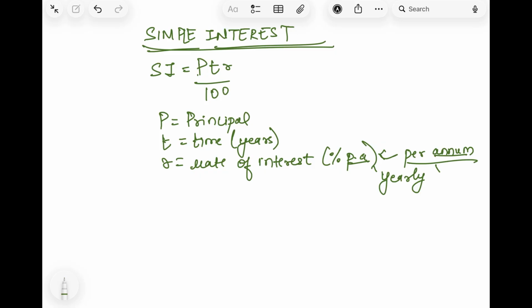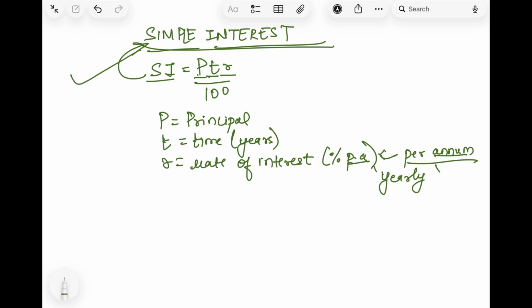So the interest is taken on the yearly basis, not on monthly or some other base. So they calculate the interest on the amount we have according to an entire year. So this is the formula, and SI is nothing but the simple interest. So SI is equal to PTR upon 100 is the formula to find out the simple interest. Not only simple interest, if simple interest is given and you have to find out principal or time or R, any one thing from that, we use the same formula.